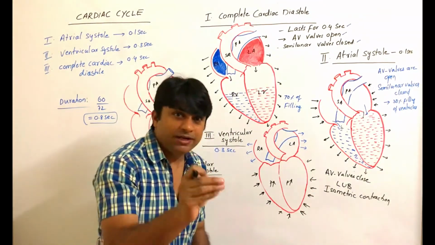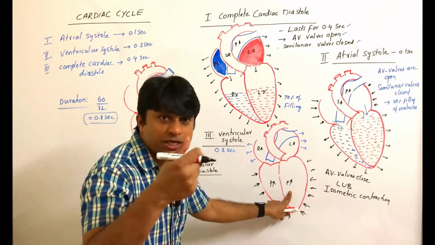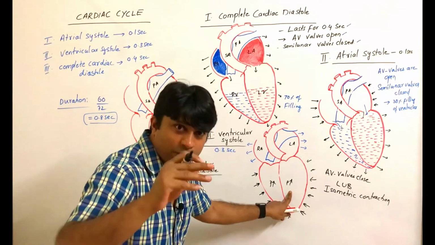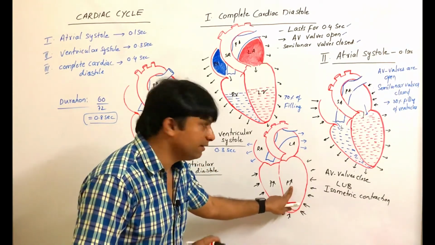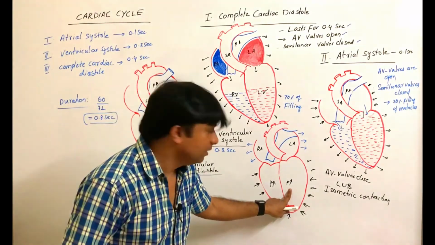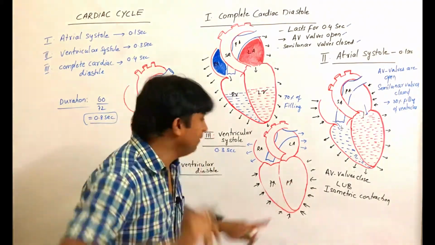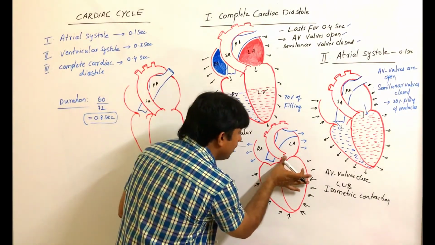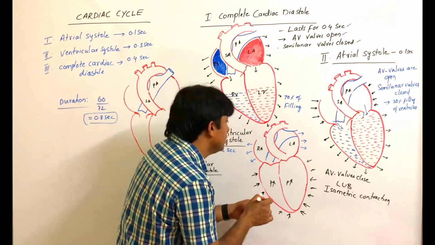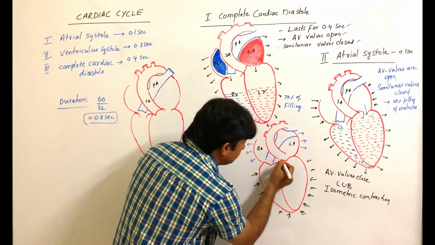For instance, the left ventricle pressure is very high. If it is 80 and 81, if it goes beyond 81, the pressure inside the left ventricle is very high. It goes to a maximum of 120 millimeter of mercury. If the pressure inside the left ventricle goes beyond 80, then the semilunar valves open. So this is your systemic artery,